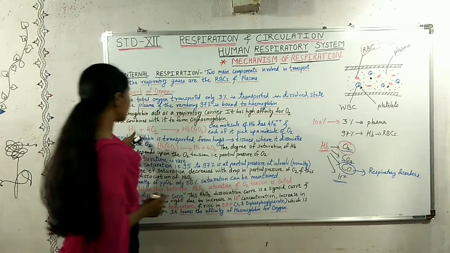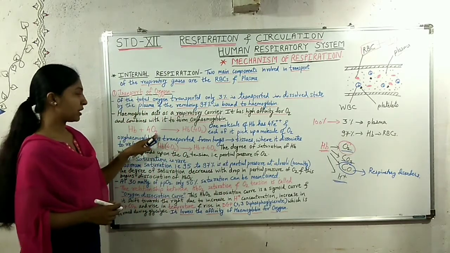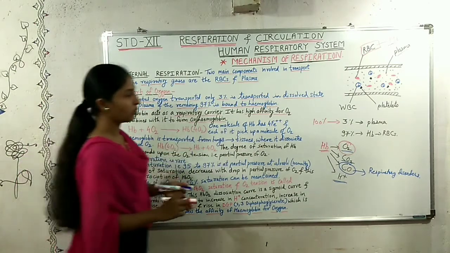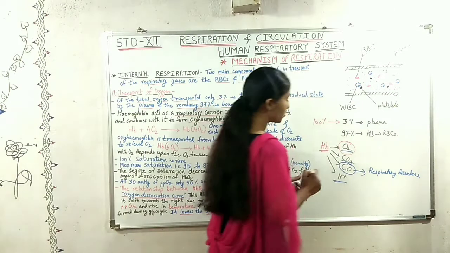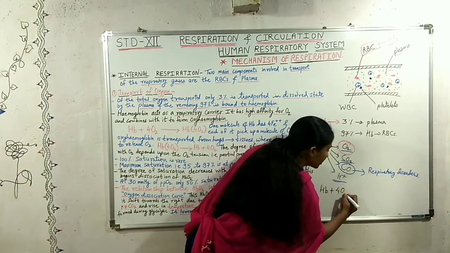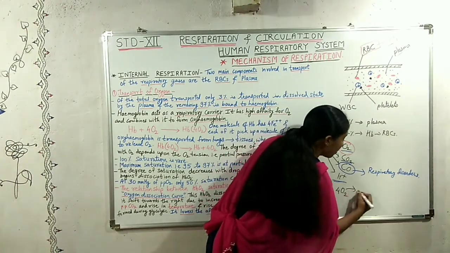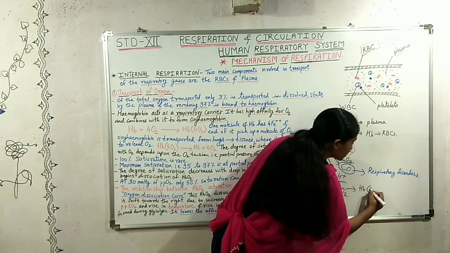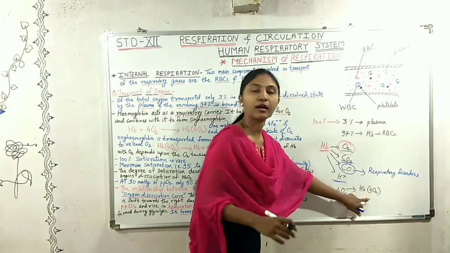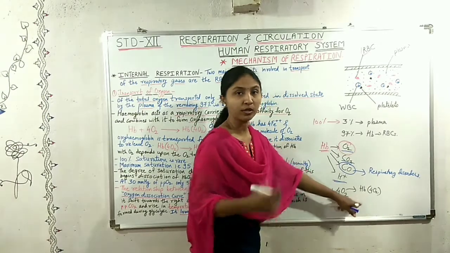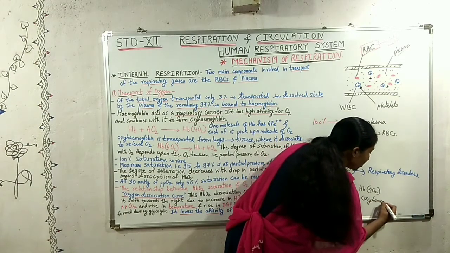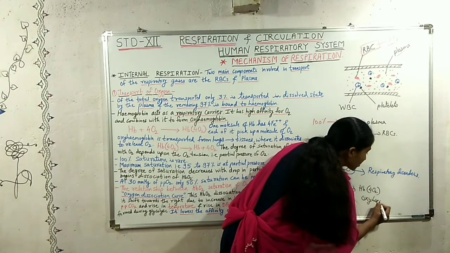That is, hemoglobin plus 4 molecules of oxygen becomes oxyhemoglobin. This 4O2 is just for you to understand. 4 molecules of oxygen are bound by this hemoglobin to form oxyhemoglobin.